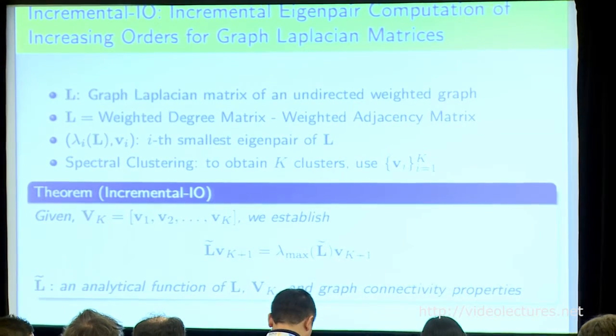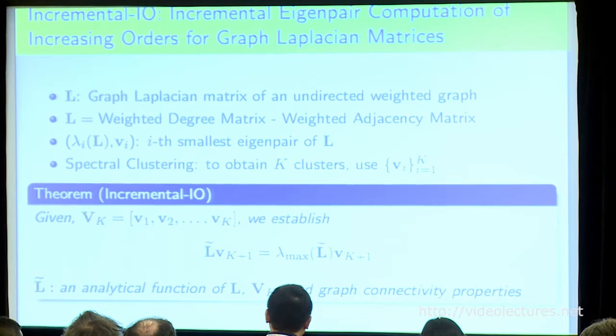And we have the analytical expression for this L tilde. It is nothing more than a function of the original graph Laplacian matrix L, the originally computed eigenvector matrix V_k, and also the graph connectivity properties, like how many connected components you have in the graph.